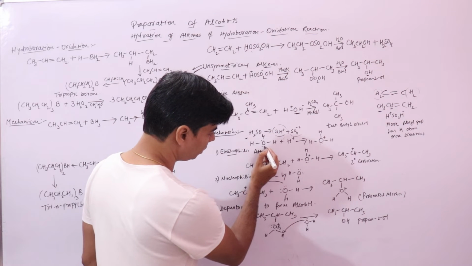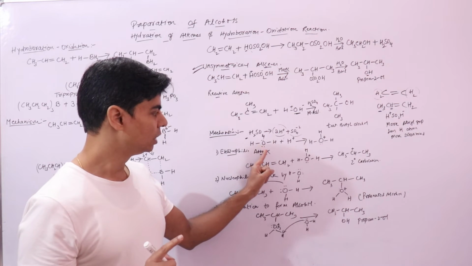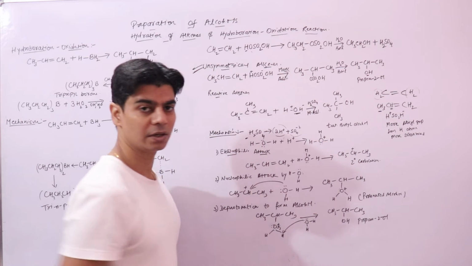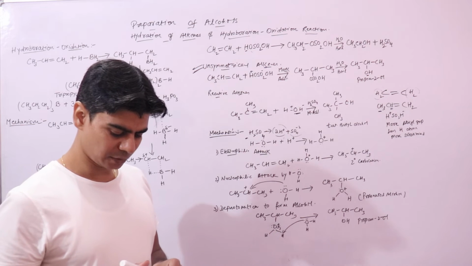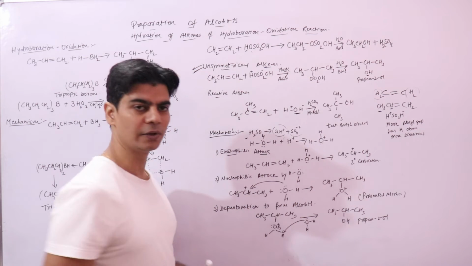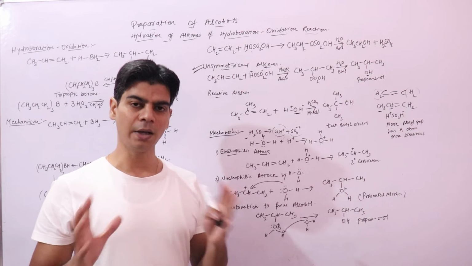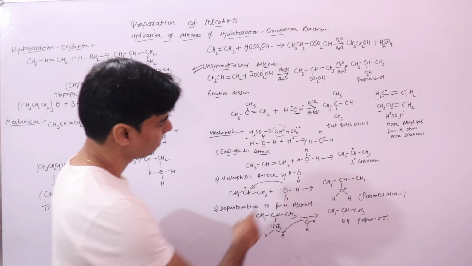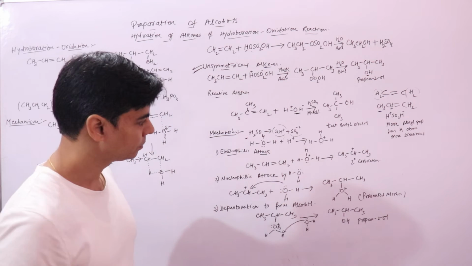Since this lone pair of electrons is coming from only one of the combining atoms, which is oxygen, this is a coordinate bond. This proton is connected to this oxygen atom via a coordinate bond, right? Now, this is a positive ion, and a positive ion is an electrophile, which is electron loving. It will attack molecules at high electron density, and we know that alkenes have a high electron density because of their pi electrons. So this will attack this alkene. This is your propene, right?